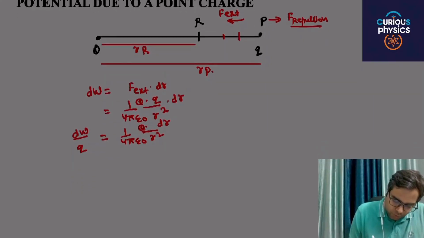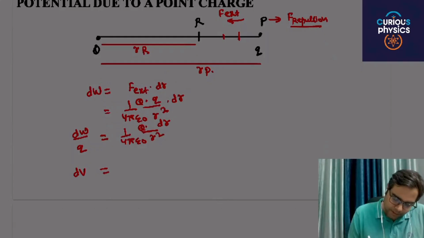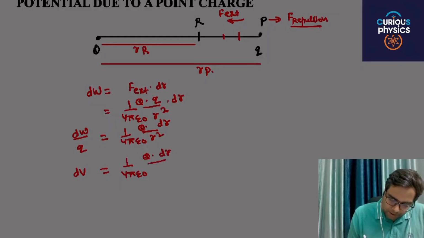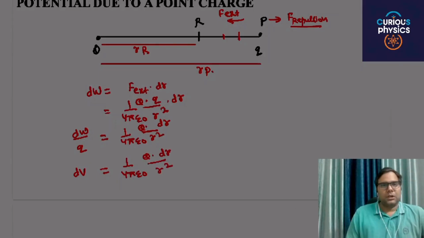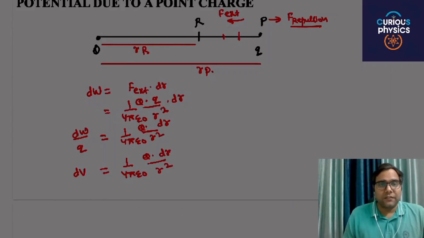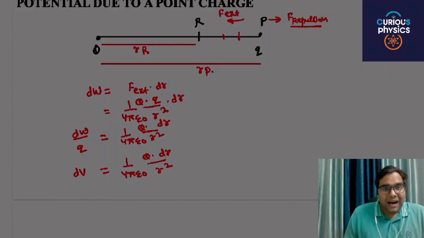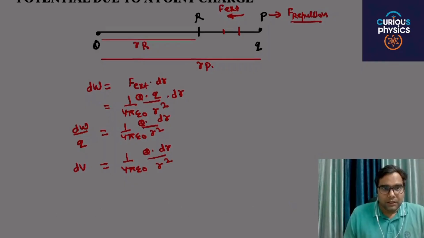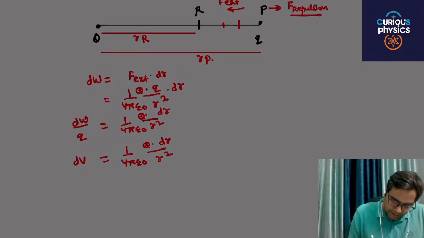This is the small potential difference, 1 by 4 pi epsilon naught Q dr by r square. If you want to know the exact potential difference between R and P, then you have to integrate this.